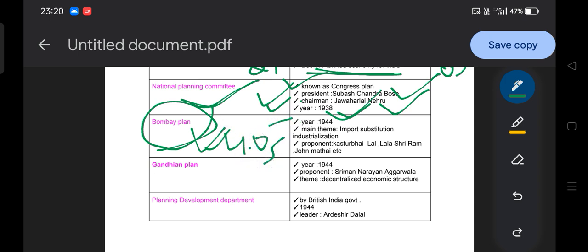The main theme of the Bombay Plan is import substitution industrialization, that is ISI. What does import substitution industrialization mean? In the 1940s, before independence also, the people of India were not ready to allow foreign investment in India, because, as you all know, foreigners come to India and try to exploit our raw material, our resources, our human resources, our society.